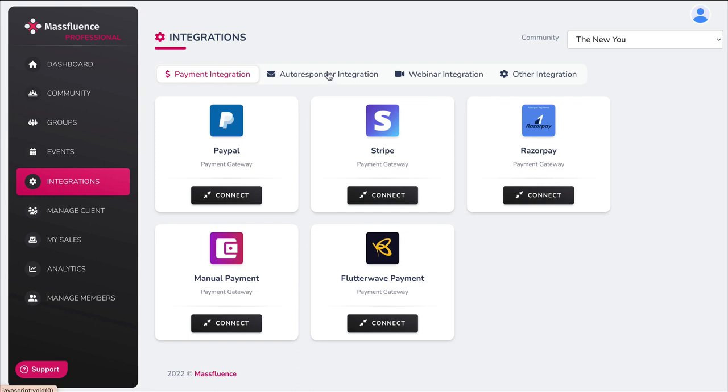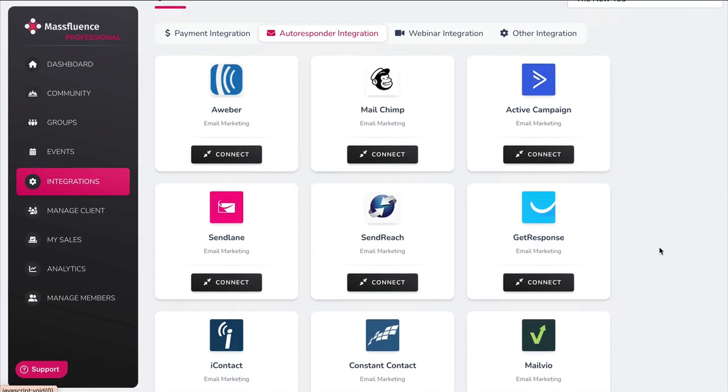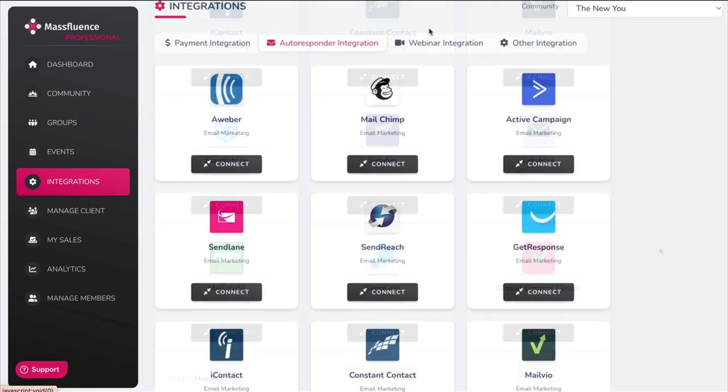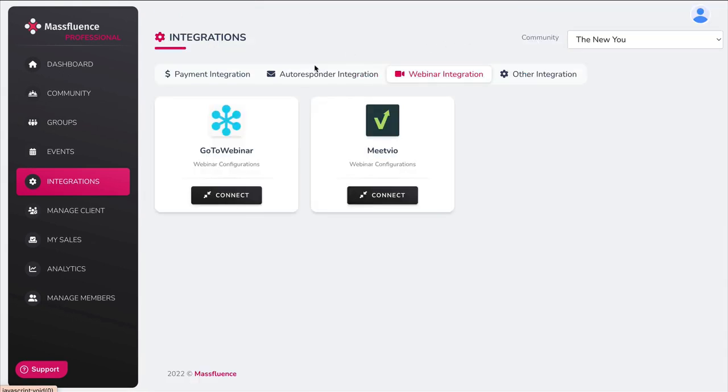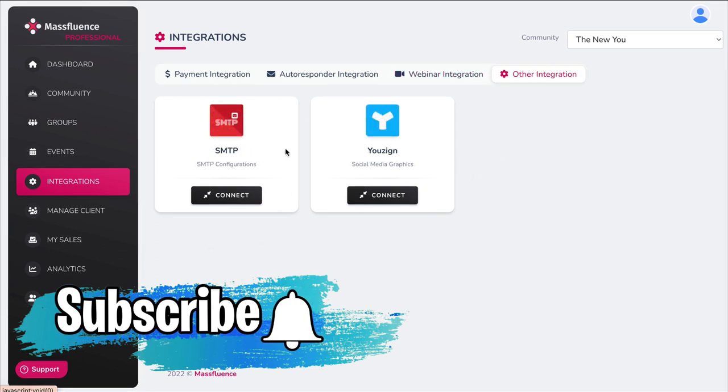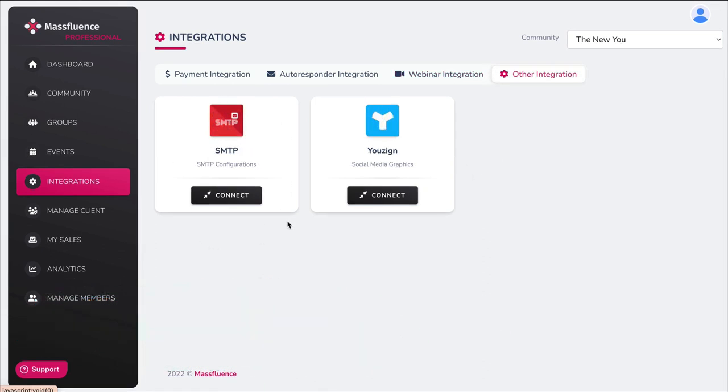You can also integrate your autoresponder, okay? And they offer these choices in here. You can also integrate webinar platforms, GoToWebinar and Meetvio. And then you can also use the SMTP connection or Usign.